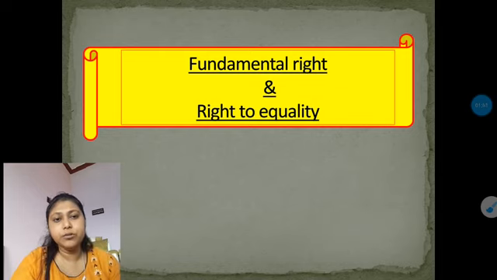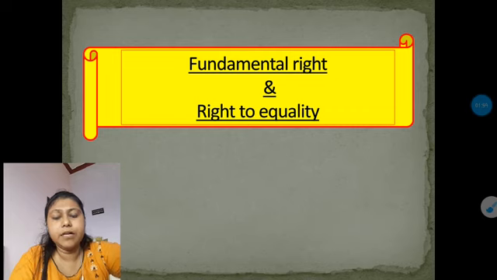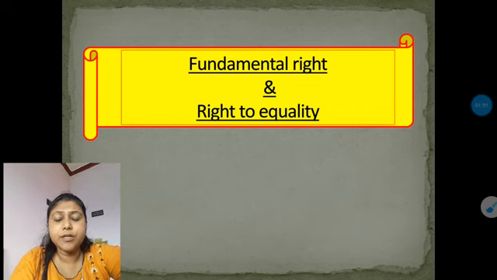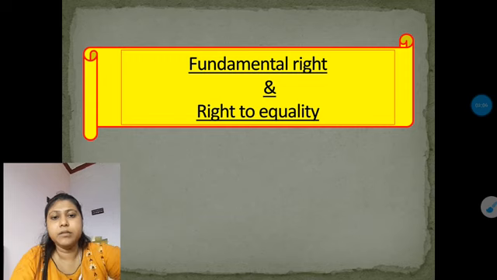Here we have to know about its definition, some introduction about the fundamental rights, how many fundamental rights we have in our Indian Constitution, and the first one, that is the right to equality. From your previous classes you all get an idea about the fundamental rights and its different kinds, that is the 6 fundamental rights.